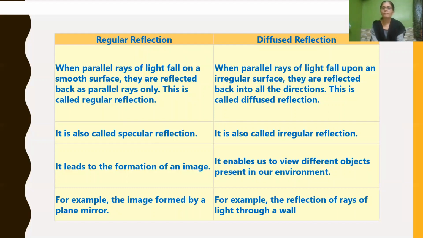This we have already learned. An example of regular reflection is the image formed by a plane mirror. An example of diffused reflection is the reflection of light rays by a wall or any object. So these are the differences between regular reflection and diffused reflection.